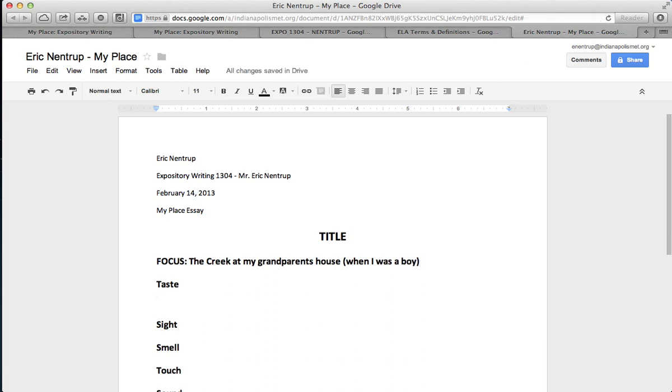And when I think about taste, I'm going to use a bullet list here just because I like to stay really organized. I remember, let's see, at the creek, what tastes do I have? Well, hopefully not too many because it was just a tiny little muddy creek. But I do remember the mineral taste of the water. I remember the Nutty Bar that I stole off the top of the fridge.